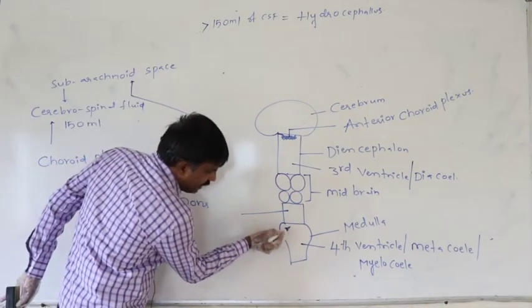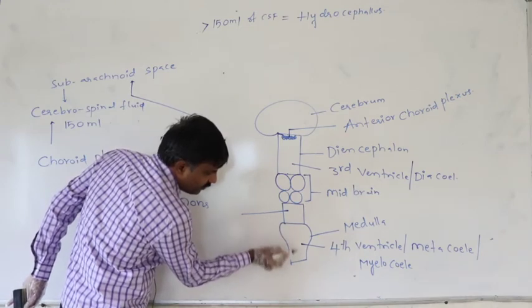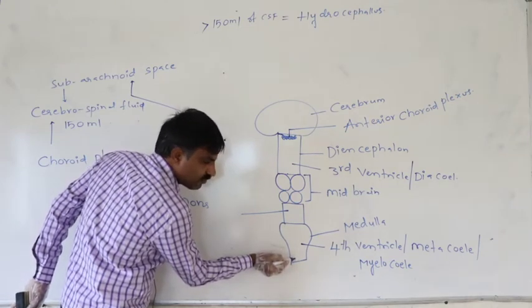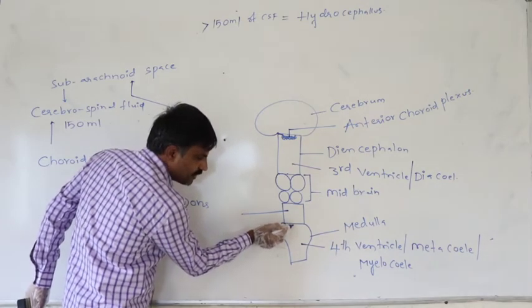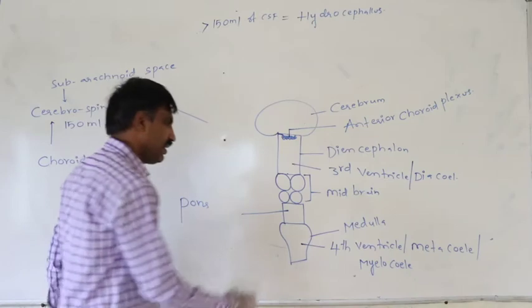The fourth ventricle also has a roof and a floor.